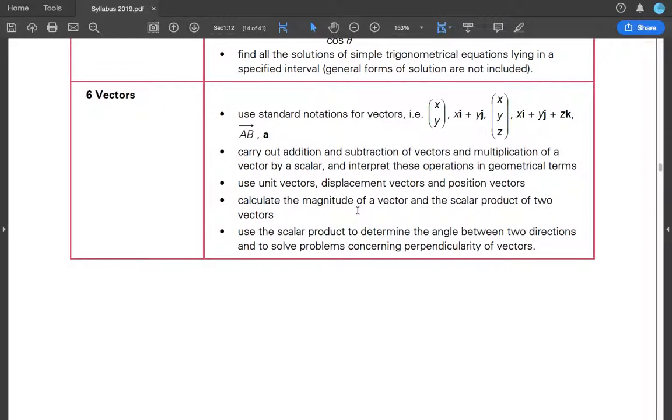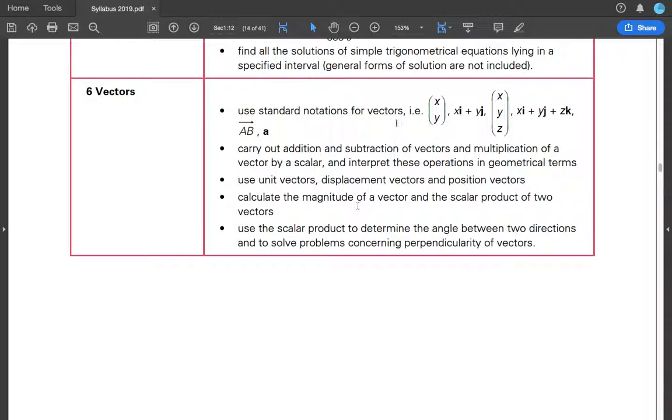Okay. Use standard notation for vectors, which is this one. This is 2D, this is 3D, and these are plots. That's all. Carry out addition and subtraction, and multiplication of a vector by a scalar. Interpret these operations in geometrical terms. So you must be able to multiply by a number here, like n, k, xy, n, xyz, and so on.